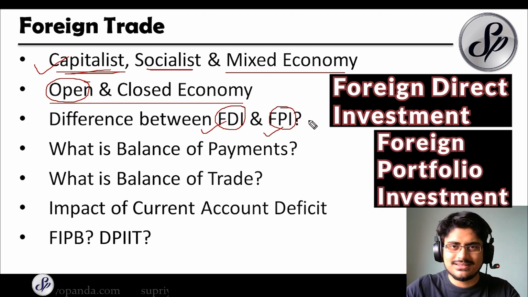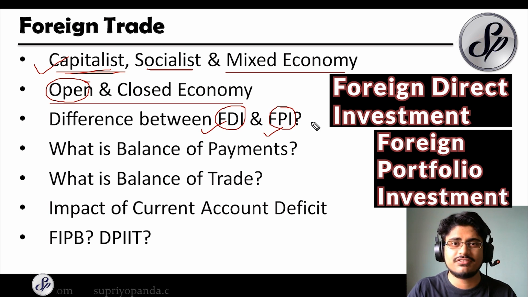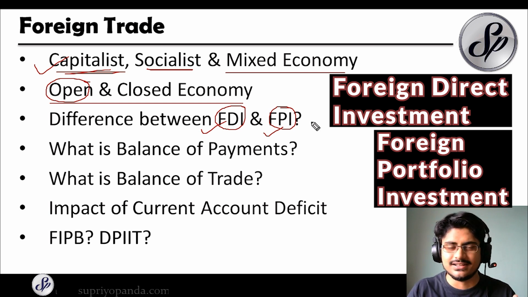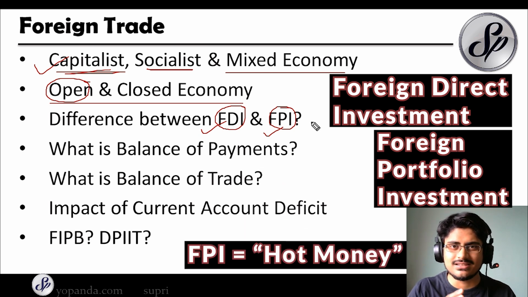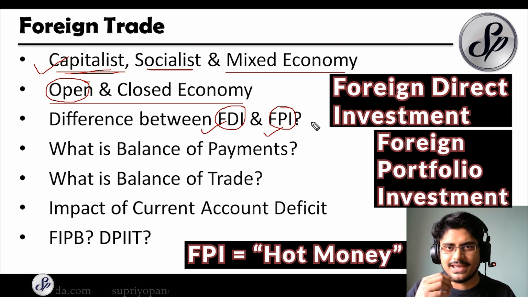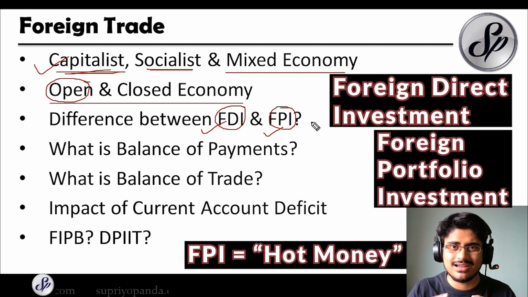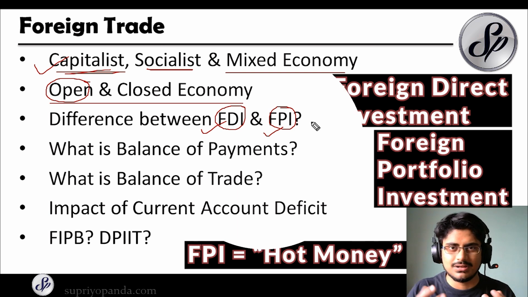So how to remember this is that FDI, you can think about investing into a country without any kind of motive to get quick return. So you are investing for the long term, while the FPI is sometimes also called the hot money. These are the kinds of funds that go into stock markets and other speculative investments, so that they can make a quick buck. So that's the primary difference.